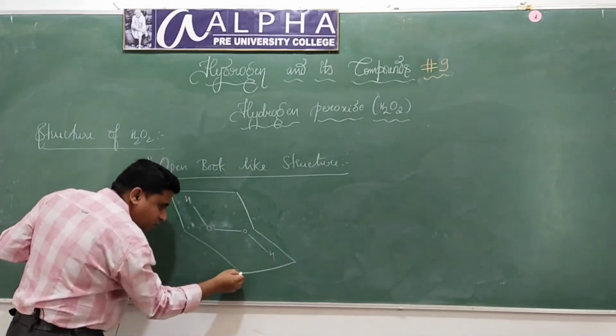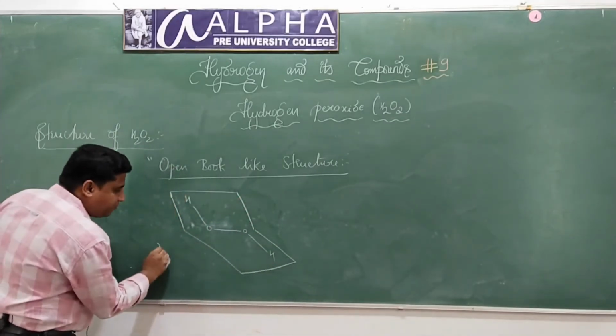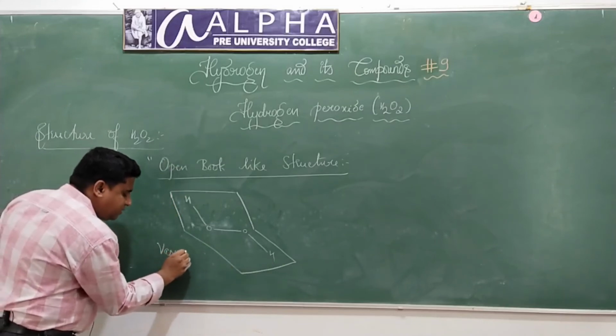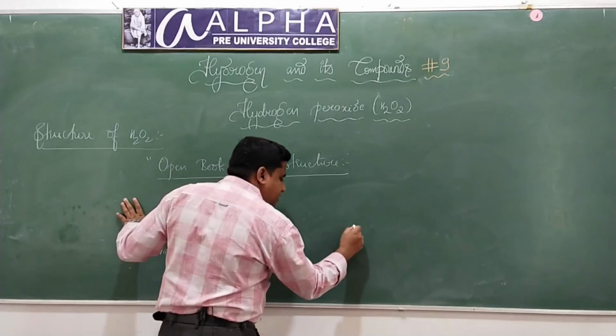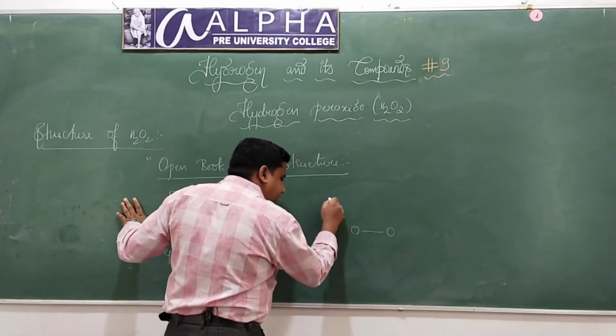This is in which phase? Vapor phase. In solid state also there is the same open book like structure, but there is a slight change. Let us understand.